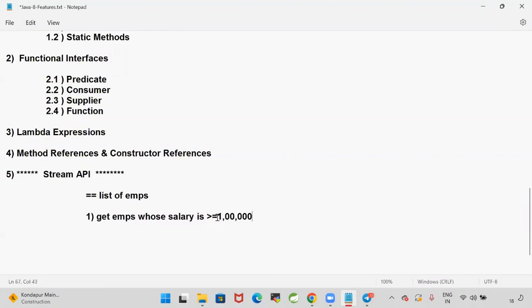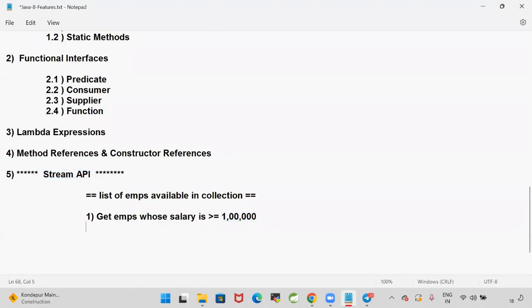In the interview, they are going to ask you a question like this. I'm going to give you a list of employee objects in a collection. Can you write a Java program to get the employees whose salary is greater than 1 lakh rupees by using stream?